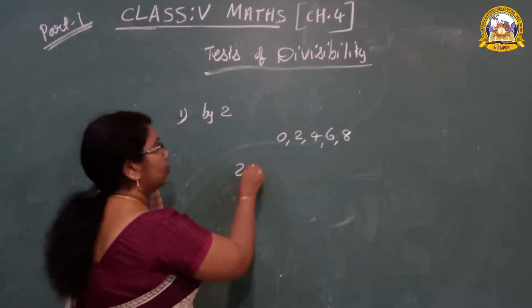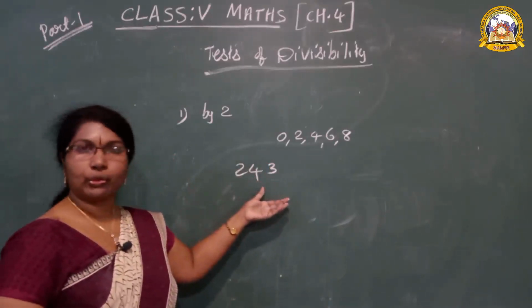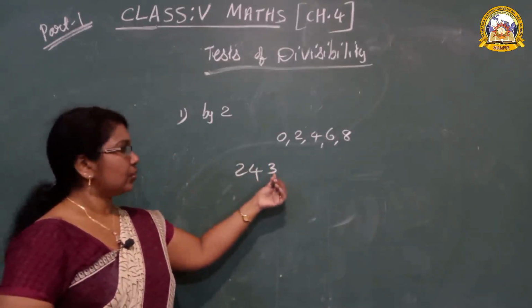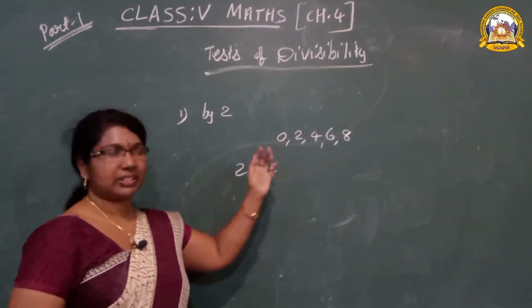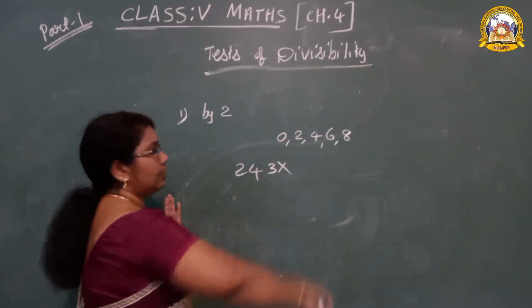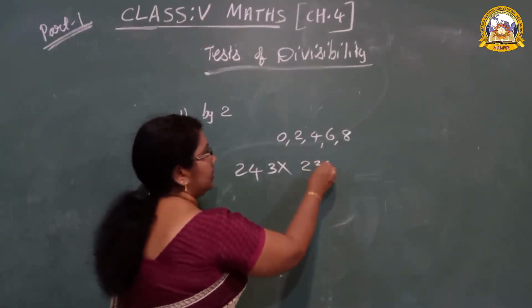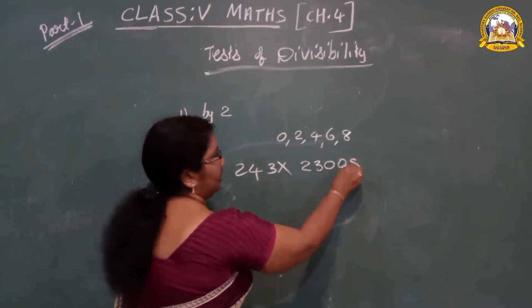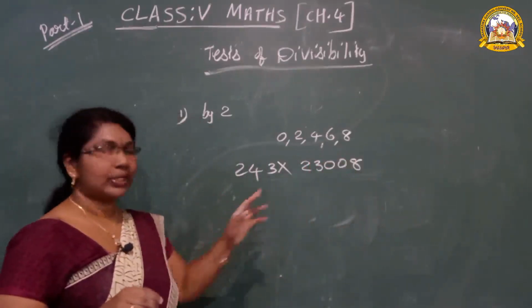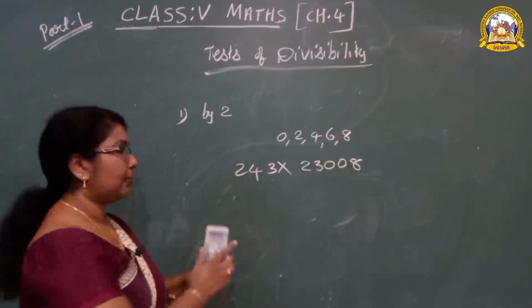For example, 243. Is it divisible by 2? No. Why? Because it does not end with these 5 numbers, that means it is not an even number. So it is not divisible by 2. 2308. Is it divisible by 2? Yes, because it has 8 in the ones place. So it is divisible by 2.